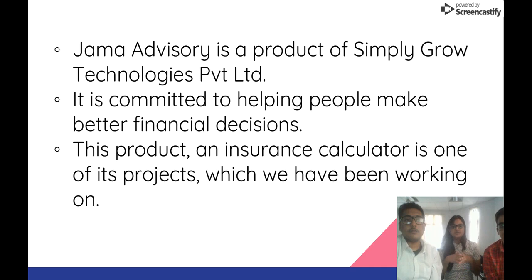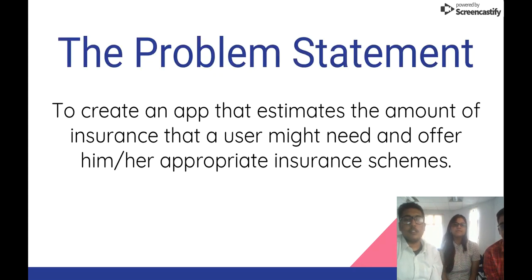Our project, the one that we're working on, is an insurance calculator, and we think that it will go very nicely and it will provide very comprehensive financial solutions to people's problems once integrated with our client's website. The problem statement, to formalize, is to create an app that estimates the amount of insurance that a user might need and offer him or her appropriate insurance schemes.